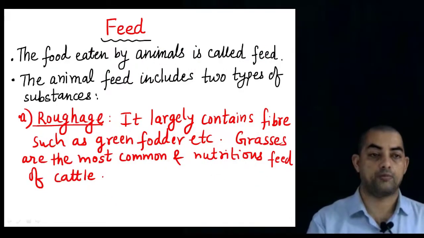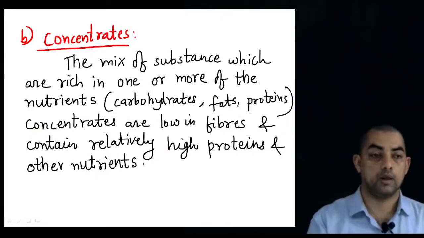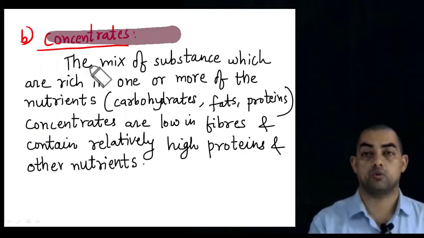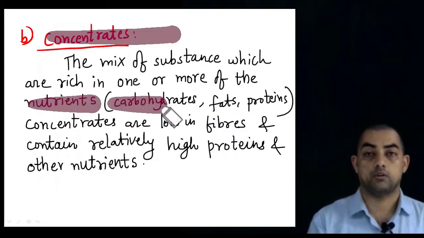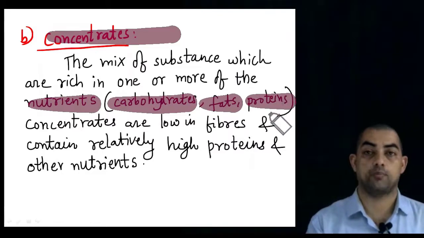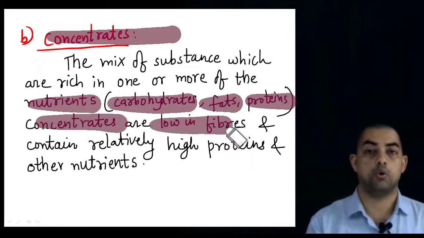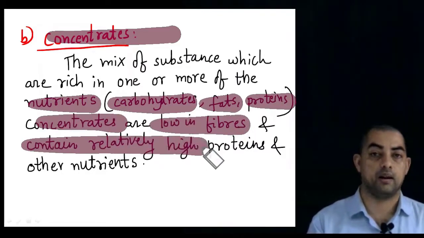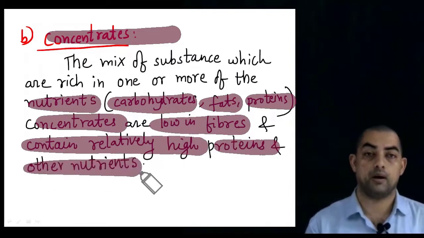Next, apart from roughage, there have to be concentrates. So what are these concentrates? A mix of substances which are rich in one or more nutrients, like carbohydrates, fats or proteins. These concentrates are low in fibers and contain relatively high proteins and other nutrients.